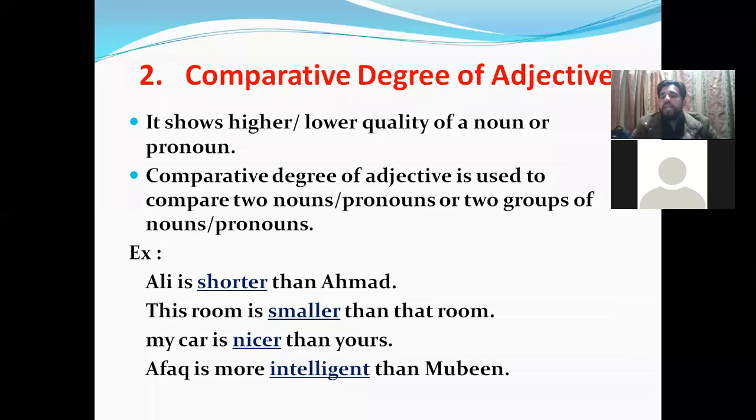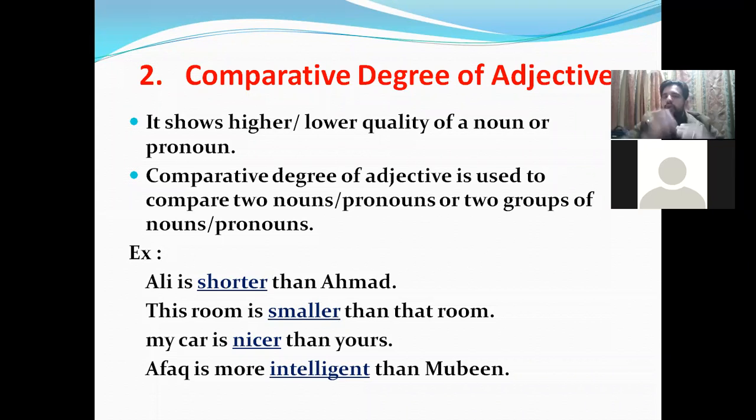So I'm talking about the higher or the lower quality of another pronoun, and I am also comparing two nouns to each other. Likewise, in the example on the screen, you can see Ali is shorter than Ahmad. So you are comparing Ali and Ahmad to each other, that Ali is shorter, so Ali's quality is lower and Ahmad's quality is higher, taller. So we say Ali is shorter than Ahmad. We can also reverse it, like we say Ahmad is taller than Ali.